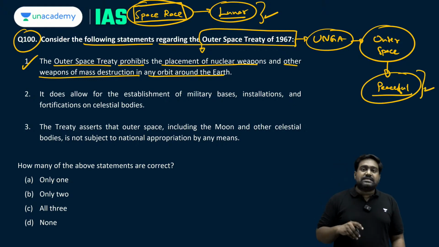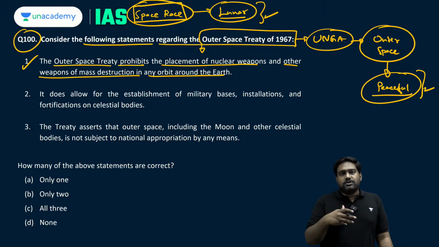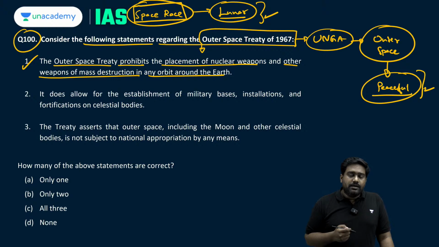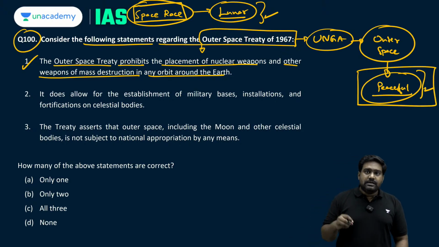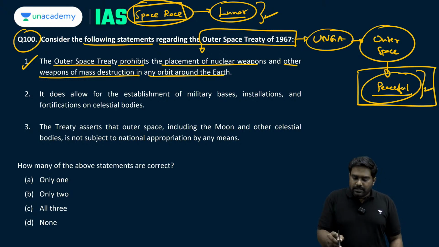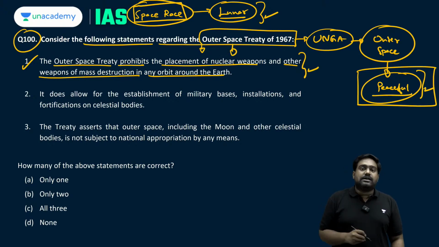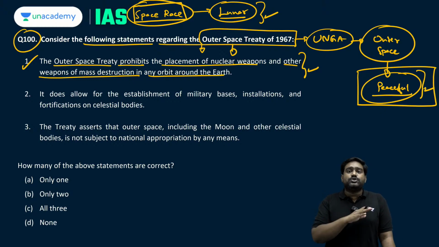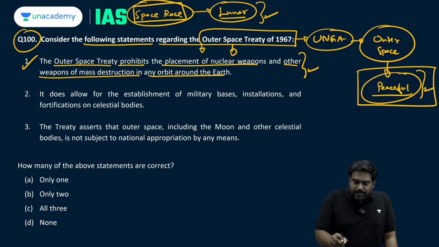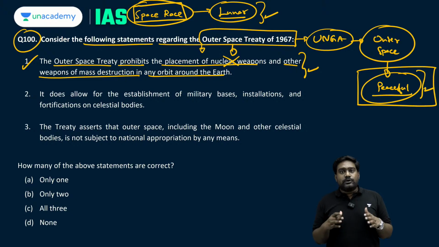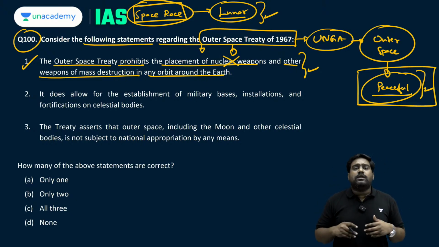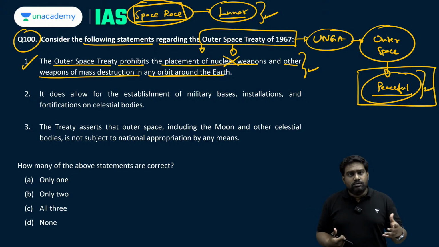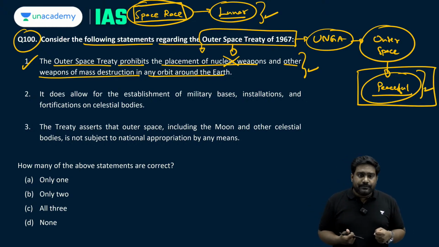Because in the 1960s, a space race had begun between the Soviet Union and the United States as part of the Cold War rivalry. To ensure that these powers don't misuse space and militarize space, the Outer Space Treaty was adopted, and it mandates the countries to ensure that outer space is not militarized. So countries are obligated to not station nuclear weapons or any WMDs in the orbit around the earth or even on any celestial body like the moon or other celestial objects.